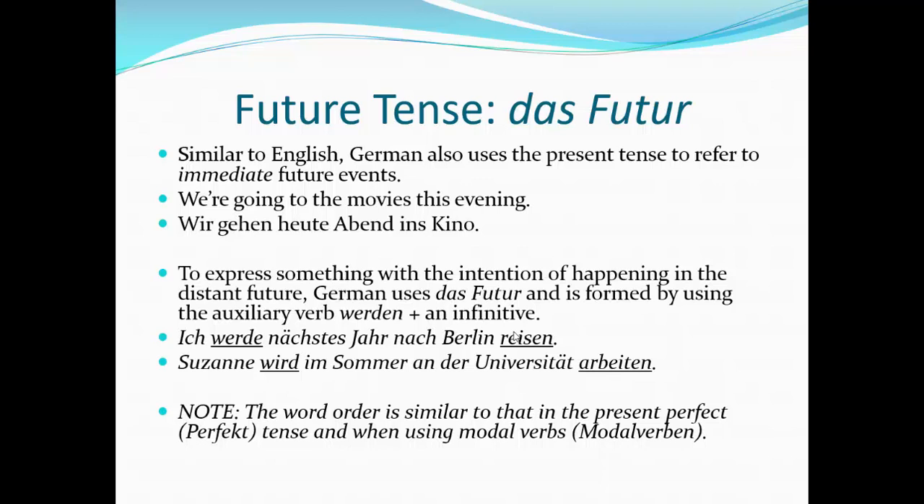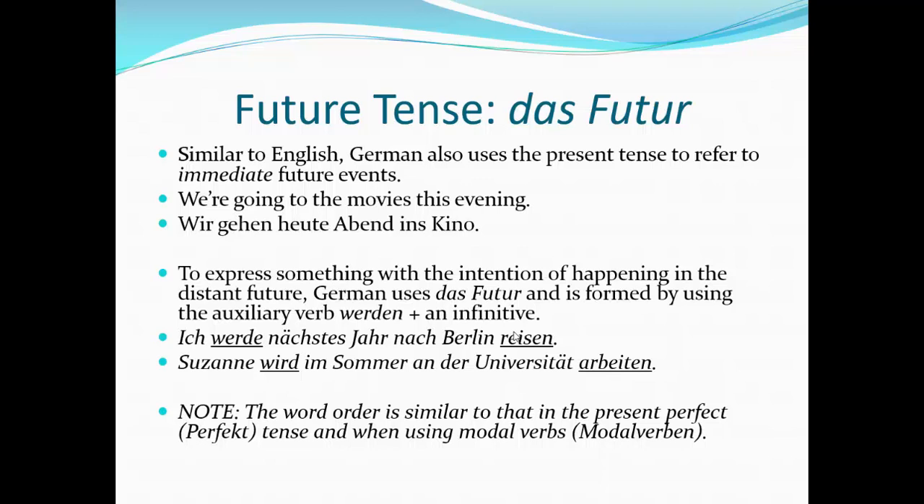Um 7 Uhr gehen wir ins Kino. Wir gehen am Freitag nach Chicago. Nächsten Sommer fliegen wir nach Deutschland, or whatever that is. I'm still using the present tense, but with that time element that hasn't happened yet, it makes it a future tense. But if we really want to express something with that pure intention of something happening in the distant future, the way we construct that is to use the verb werden plus the infinitive.